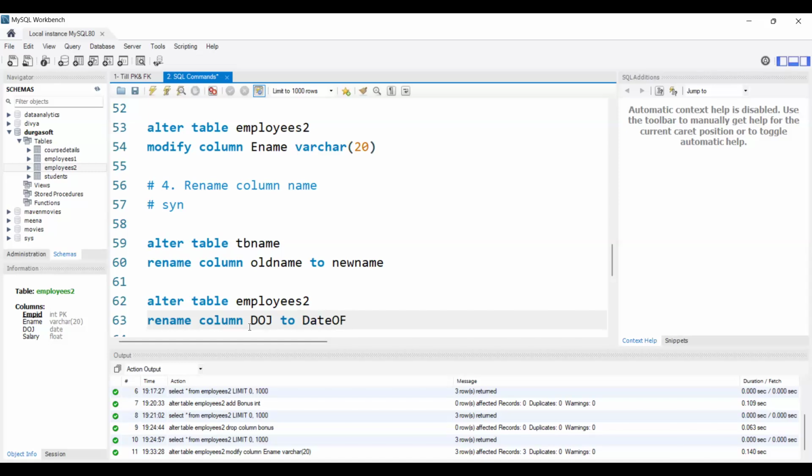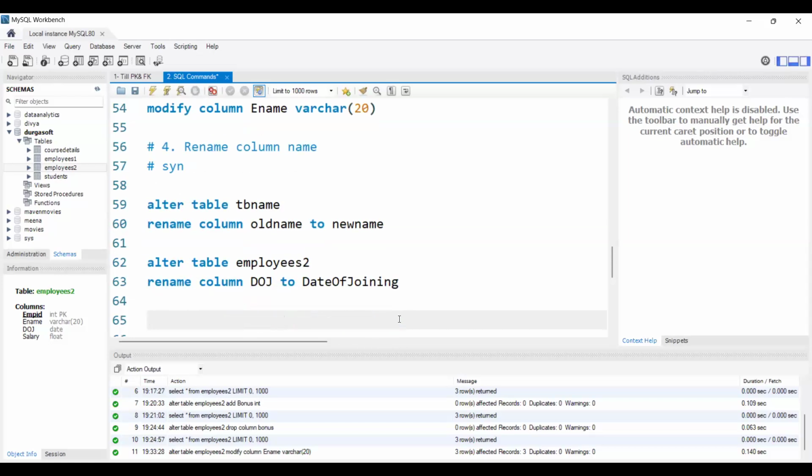If you remember, at the starting I said whenever we are giving the table name or column name, no spaces are allowed. Either we can use an underscore like this, or we can use capital letters kind of thing. It's our wish, but no spaces are allowed.